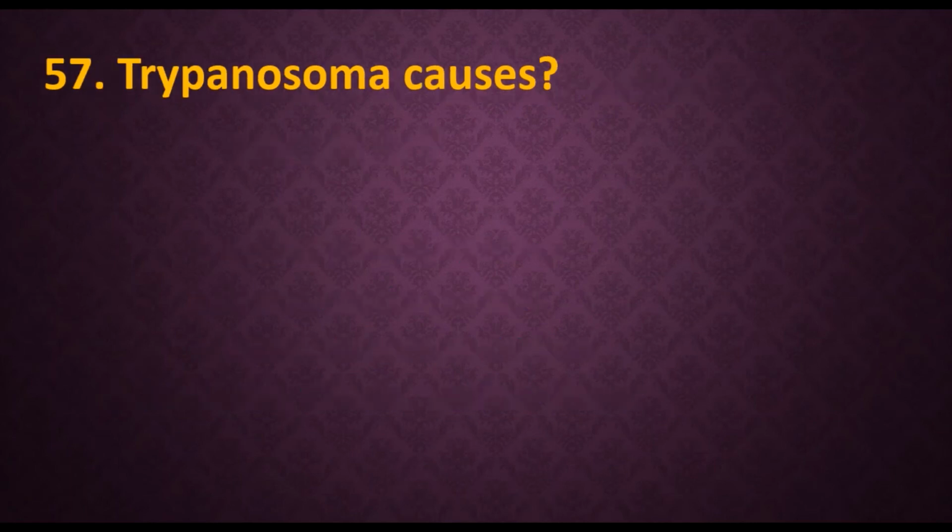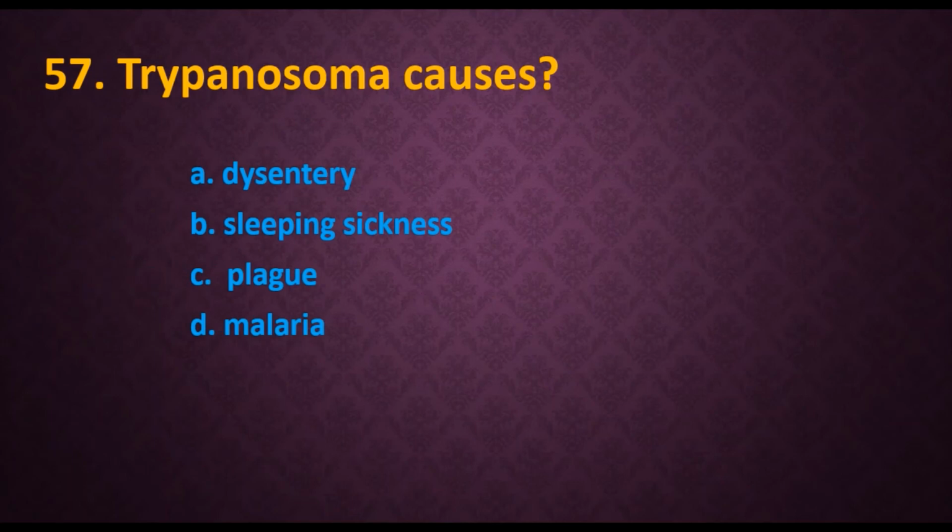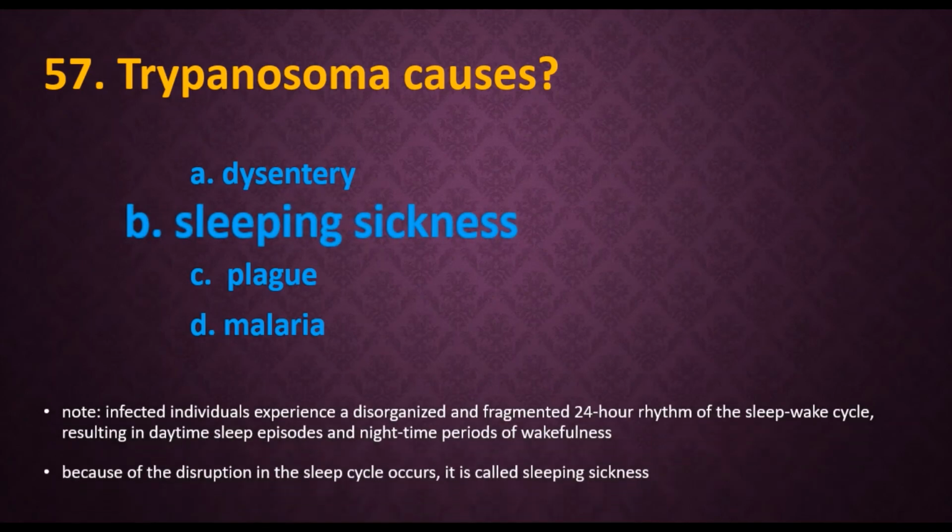57. Trypanosoma causes dash. Options are A. Dysentery, B. Sleeping sickness, C. Plague, D. Malaria. And the answer is sleeping sickness. Infected individuals experience a disorganized and fragmented 24-hour rhythm of the sleep-wake cycle, resulting in daytime sleep episodes and nighttime periods of wakefulness. Because of this disruption in the sleep cycle, it is called sleeping sickness.